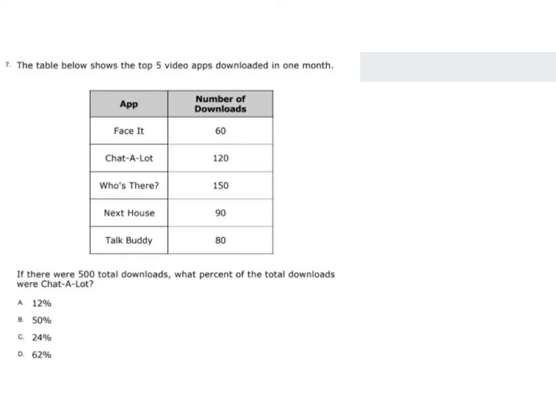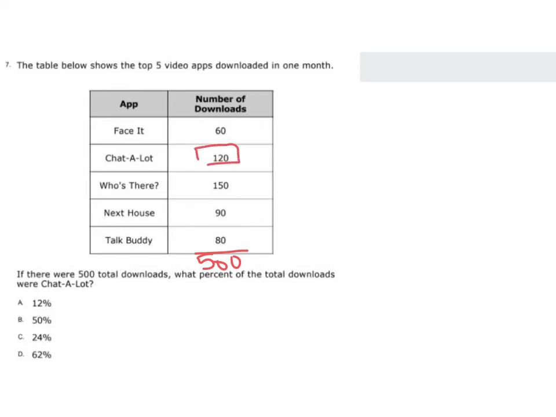Okay, here's the next question. The table below shows the top 5 video apps downloaded in 1 month. So you have Face It, Chat-A-Lot, Who's There, Next House, Talk Buddy. And these are fake apps, just to let you know. If there were 500 total downloads, so they already gave you the total here, which was 500, what percent of the total downloads were Chat-A-Lot?